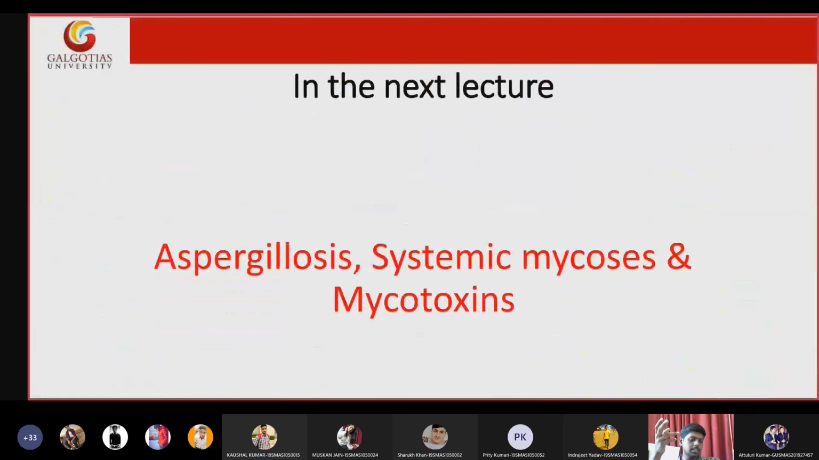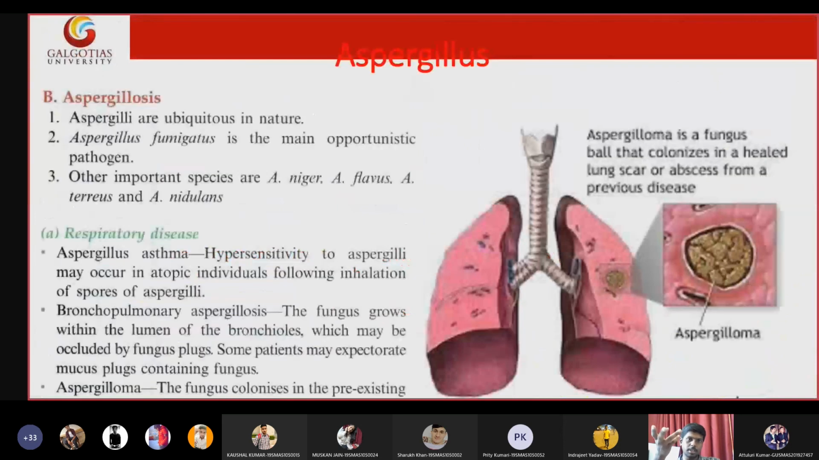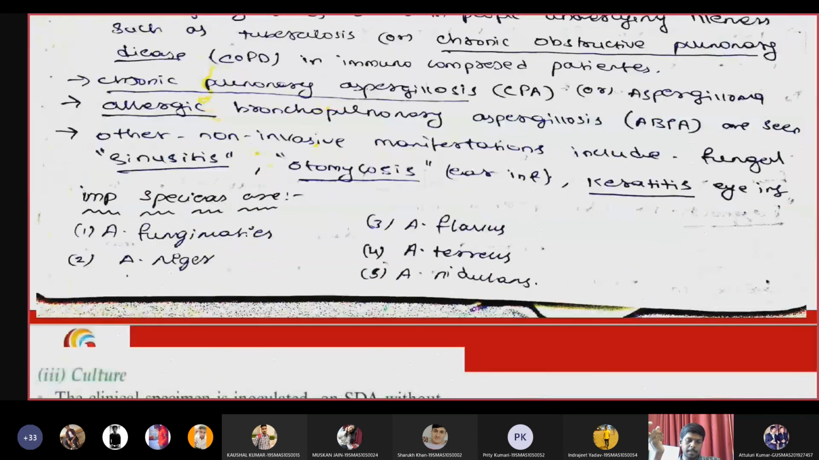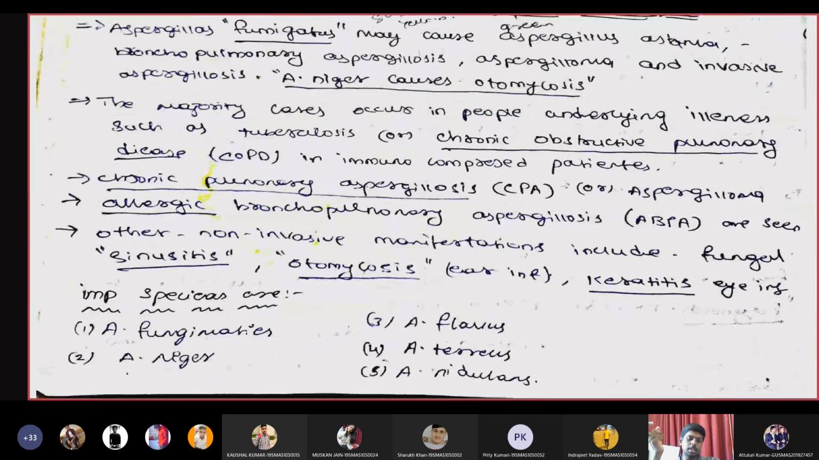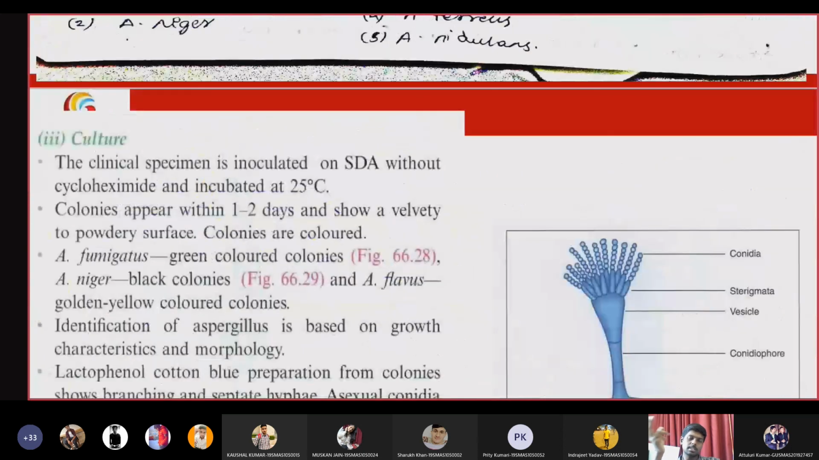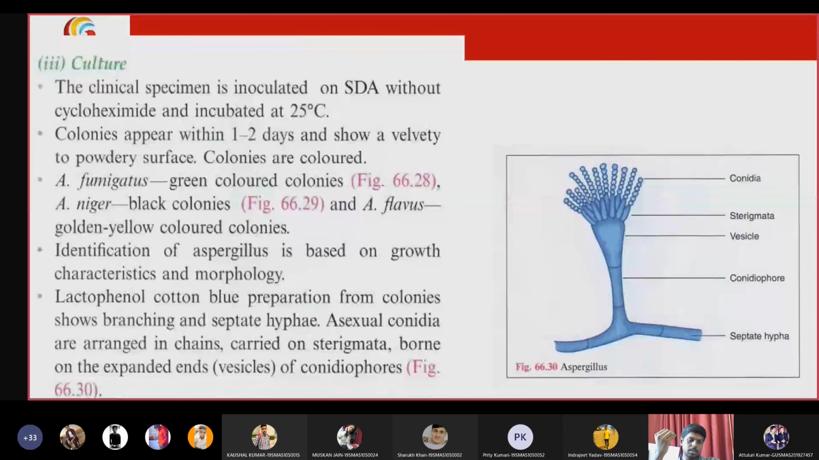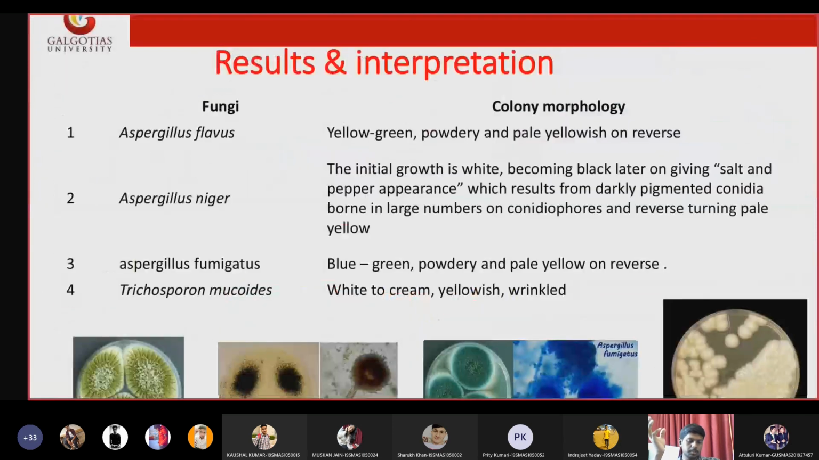Then we discussed Aspergillus. Aspergillus is a lung infection causing three types: asthma, bronchopulmonary aspergillosis, and aspergilloma. There are three species: flavus, fumigatus, and niger. The differences lie in colony color and morphology. This is the typical morphology of Aspergillus species. Upon LPCB, you can see the complete morphology of Aspergillus.